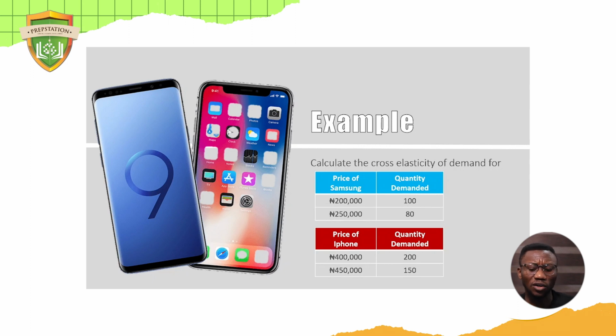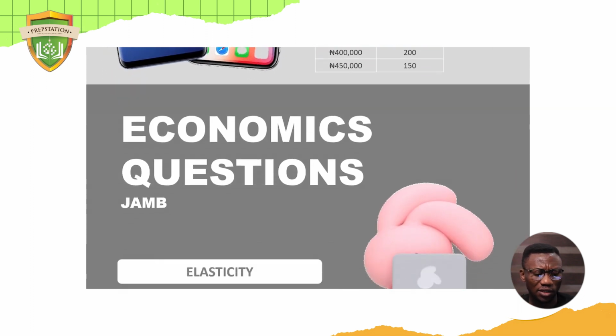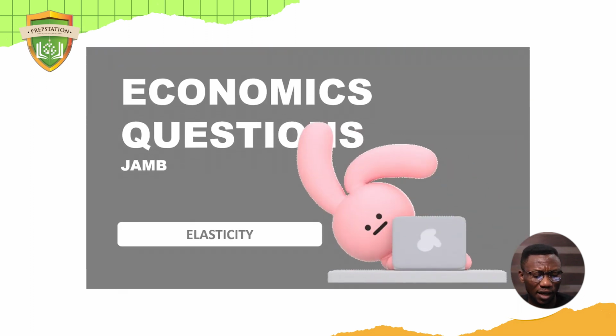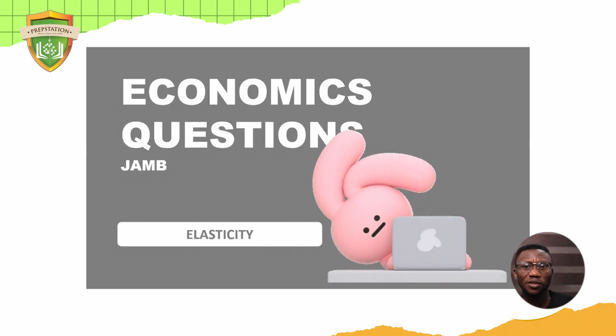So if you calculate this, all you need to do is use the price of one against the demand of the other. Use the same formula we've used: percentage change in quantity demanded over percentage change in income. But here you're using the percentage change in quantity demanded of, let's say, Samsung versus the percentage change in the price of iPhone. We're using 2 goods now. That's why we call it cross elasticity of demand. Okay, good. So now that we understand this, let's take some questions about elasticity, and let's see how elastic your knowledge is about this topic.